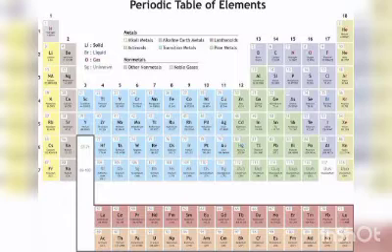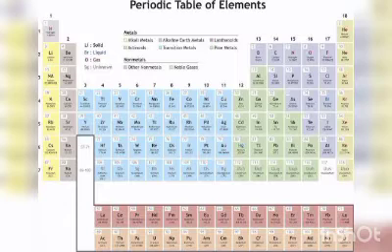Lithium has atomic number 3, so its configuration is 2, 1. Sodium is 11, so 2, 8, 1. So finally the outermost valence shell will have only one electron. This is the cause of periodicity: the repetition of the same outer valence shell configuration after a certain interval of elements. Due to this, periodicity occurs.